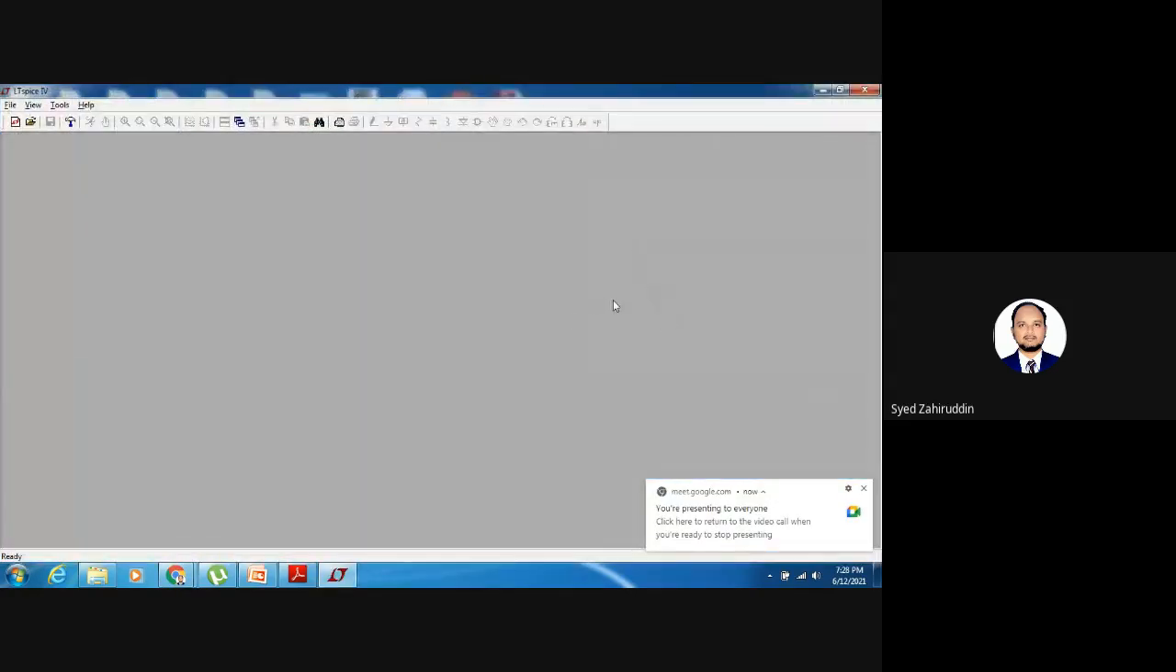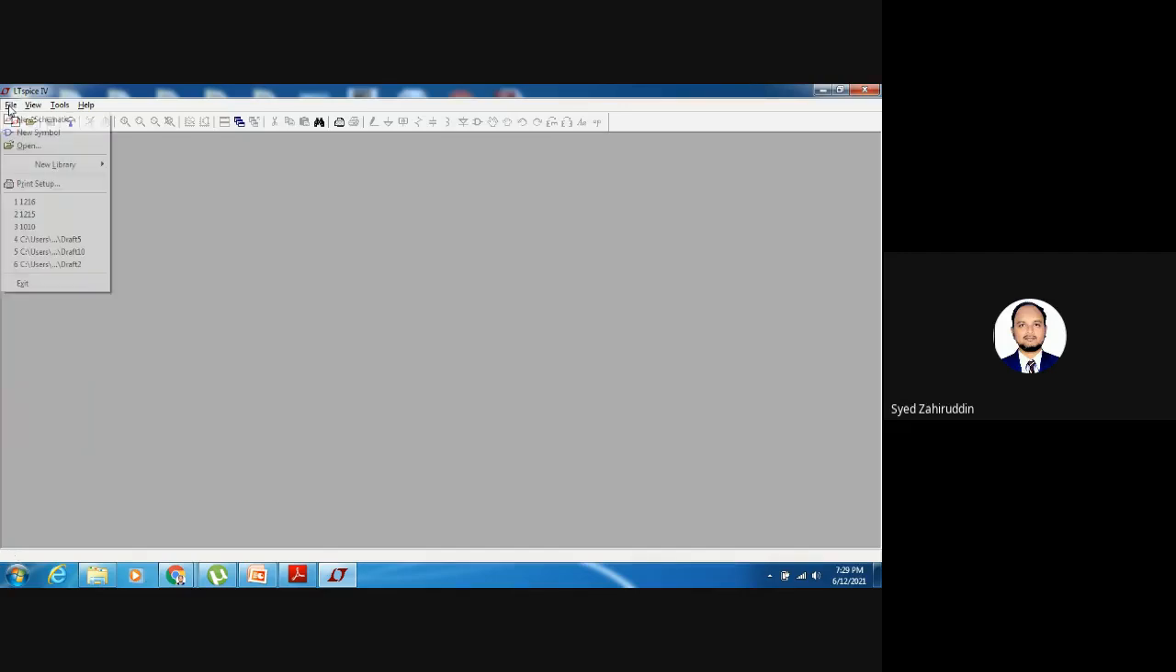Once you are able to install this, that icon will be present. Then you just have to follow this very simple procedure. You can perform different types of projects by using LTspice. Final year projects can also be done by using LTspice, and you can perform research also by using LTspice.